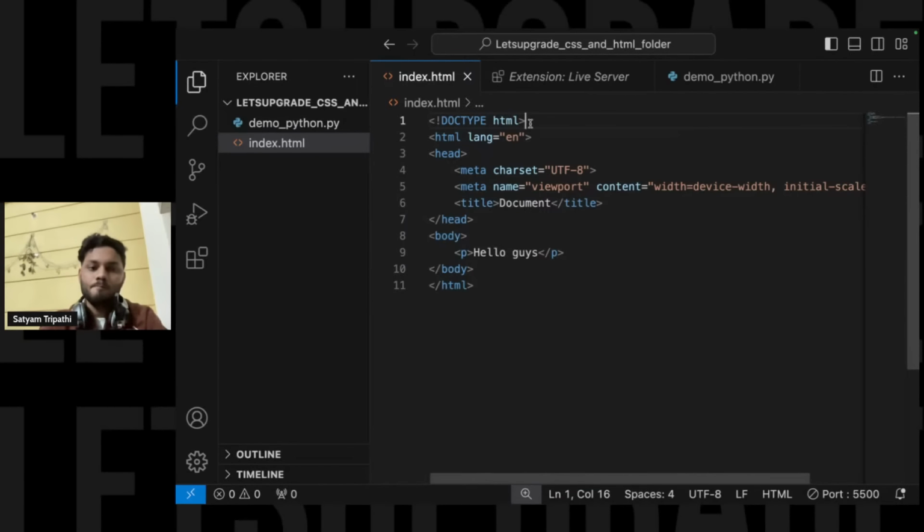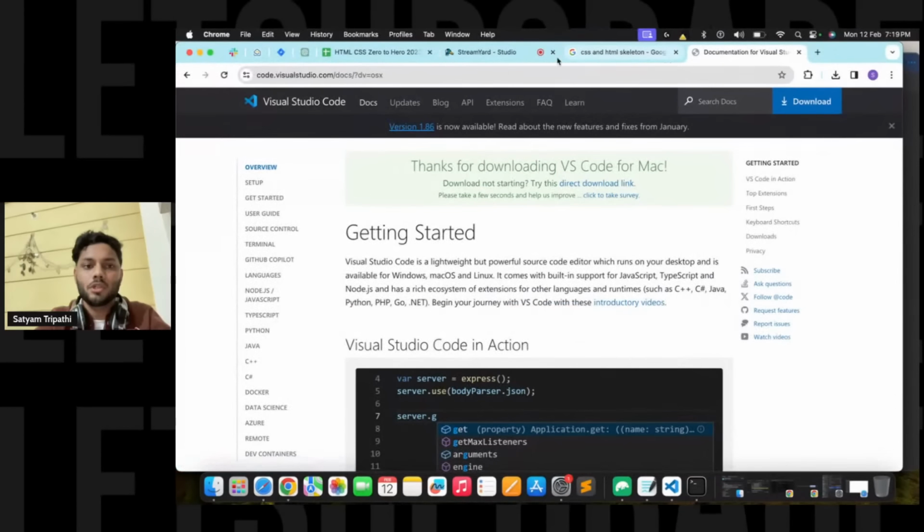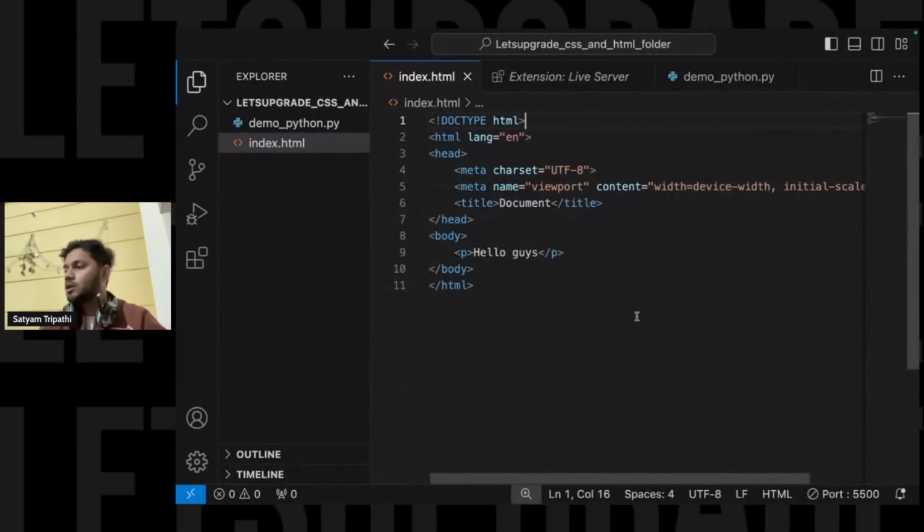Okay, so let's start with your syllabus. If I show you your syllabus, over here, if you go to the description part, you will be able to see that it is basically your syllabus. So line by line, we will cover it. Yes, Prasanna, what do you want to know?